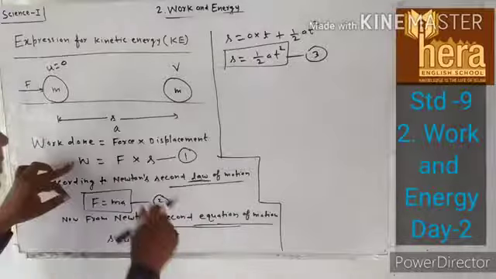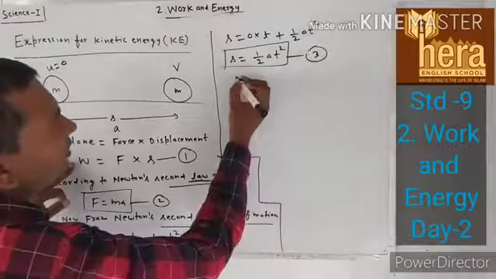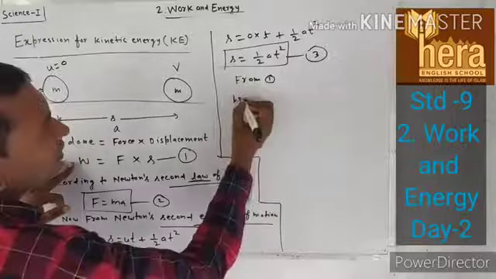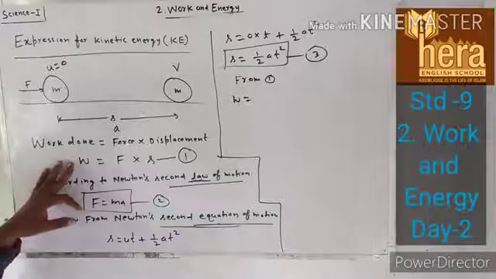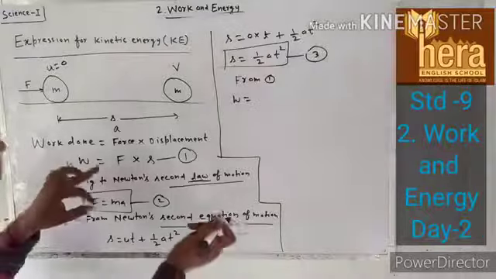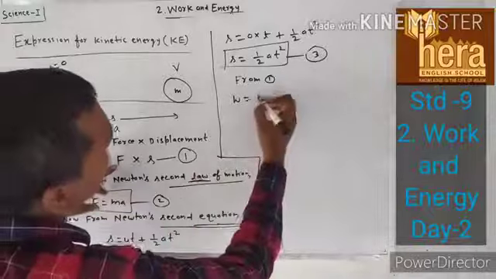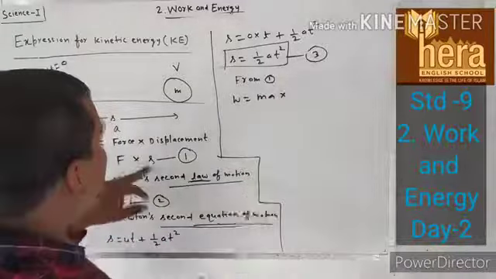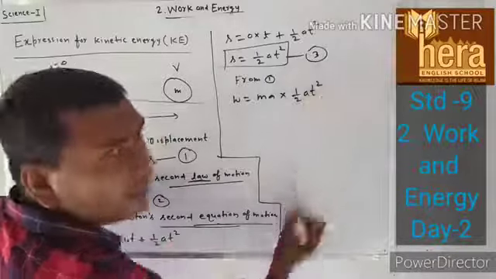What I am doing here, I am putting the value of F and S. So from equation 1, W is equal to F, which is ma, into S, which is 1 upon 2 into a into T square.